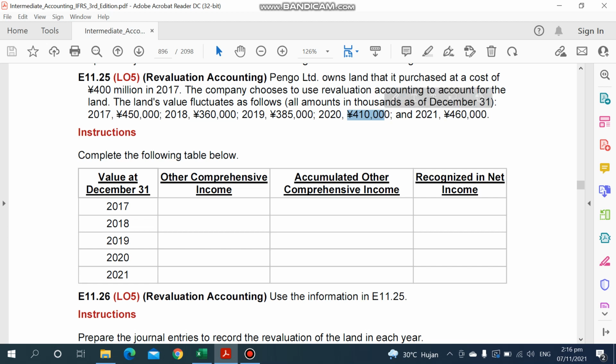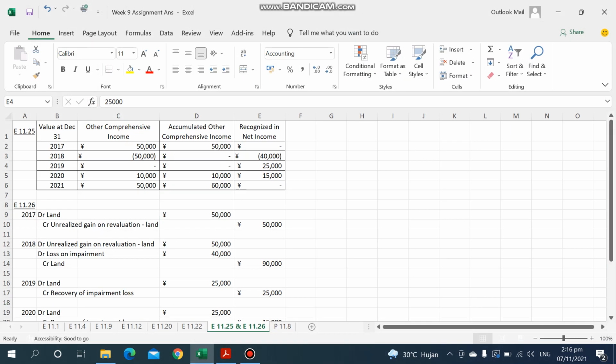Okay, and then for 2020, it is increased again from 385 to 410, an increase of 25,000. Remember, our impairment was only 40,000. We have used the recovery of 25,000 in 2019, so there is 15,000 left that we can recover. That's why the amount we recognize in net income is only 15,000.